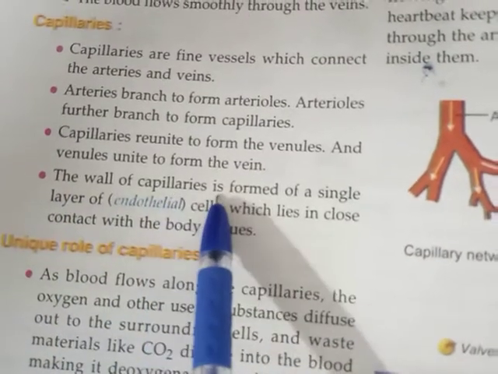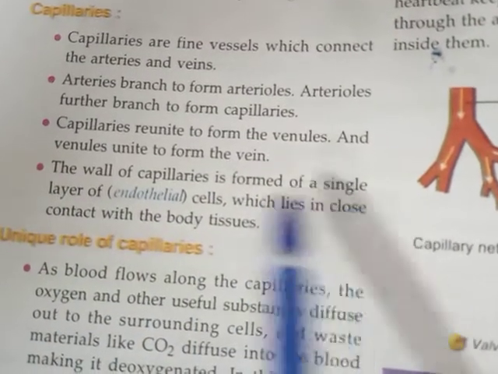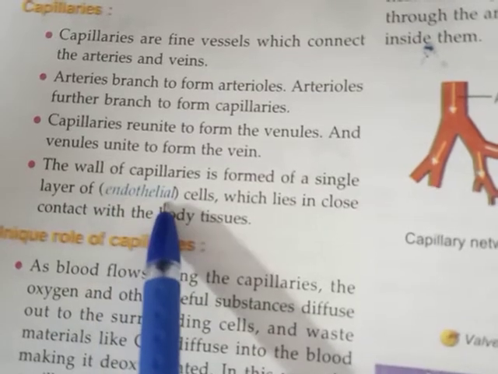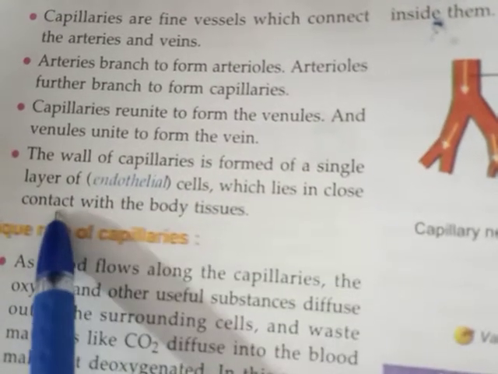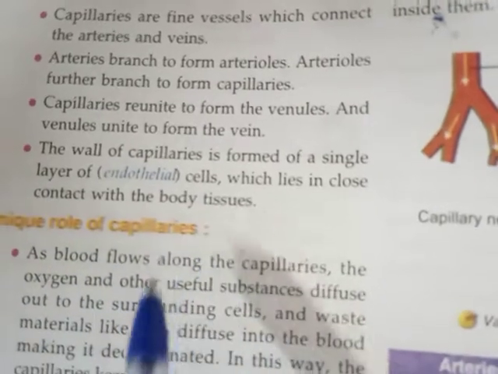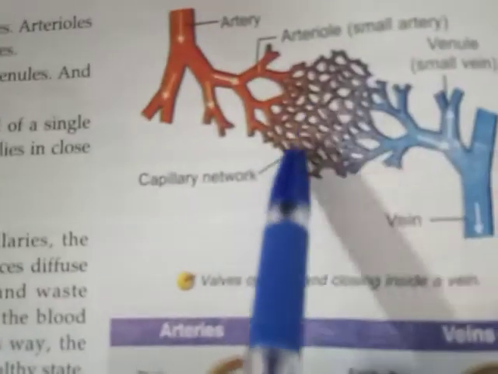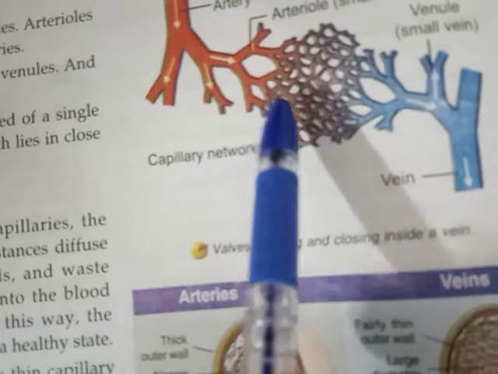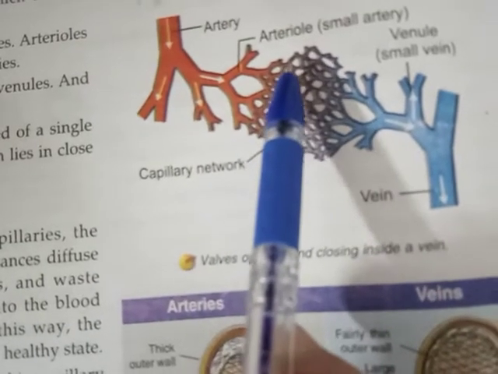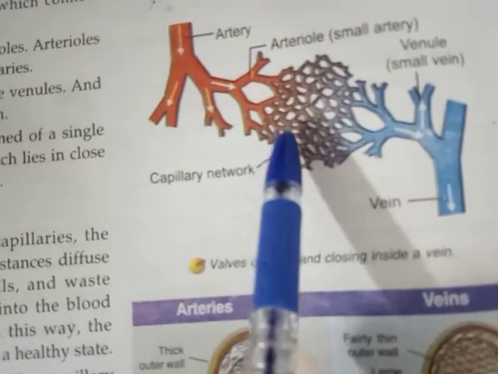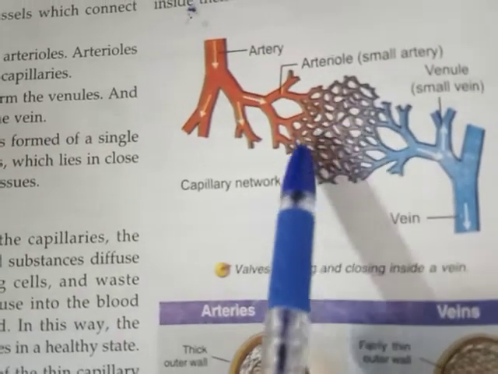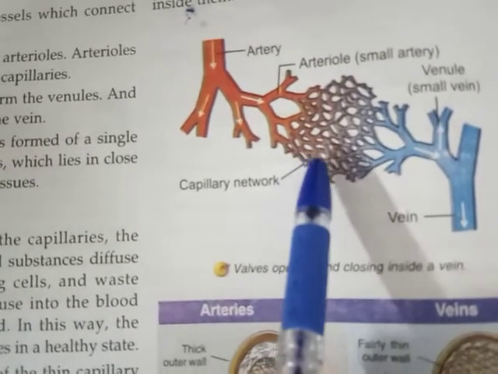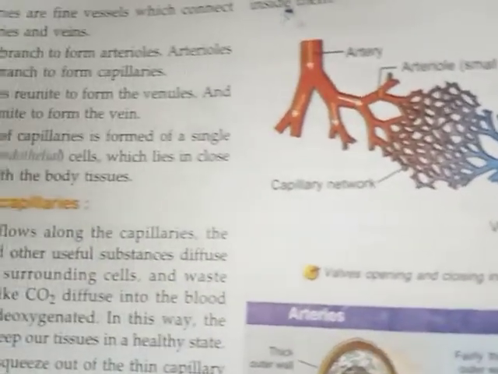The wall of capillaries is formed of a single layer of endothelial cells which lie in close contact with the body tissue. So the walls of the capillaries are very thin, formed by a single layer of endothelial cells, and these capillaries are in close contact with the body tissues.